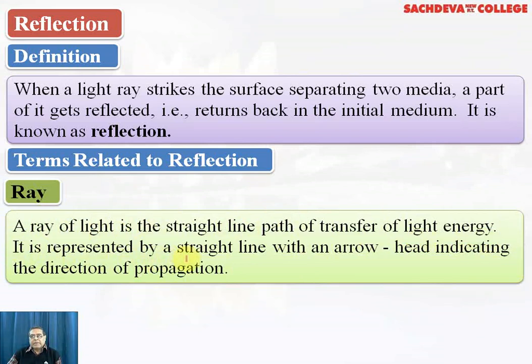It is represented by a straight line with an arrowhead indicating the direction of propagation. If the ray is proceeding towards the reflecting surface, it is incident, and after striking, if it goes back into the same medium, that is called reflected. So a ray is indicated just by a straight line and an arrow. The direction of the arrow means the light is moving in that direction.